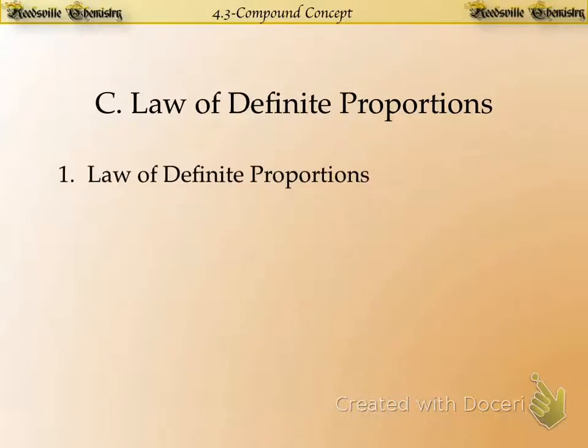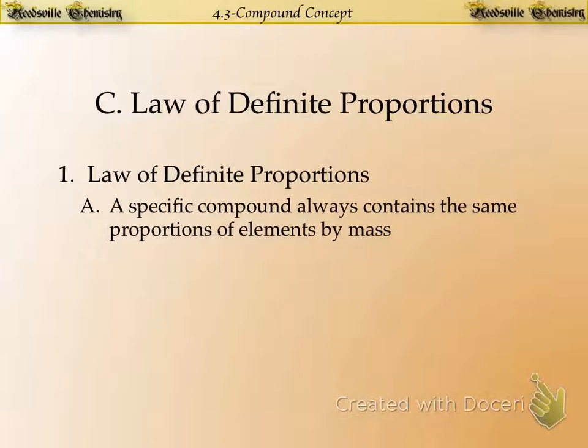Now let's think about this idea in terms of masses instead of just the relative numbers of atoms in a compound. It brings us to another law. This one's known as the law of definite proportions, or Proust's law. This says that a specific compound always contains the same proportions of elements by mass. And I'm going to show a pretty cool demonstration for this one tomorrow. Here's the idea.